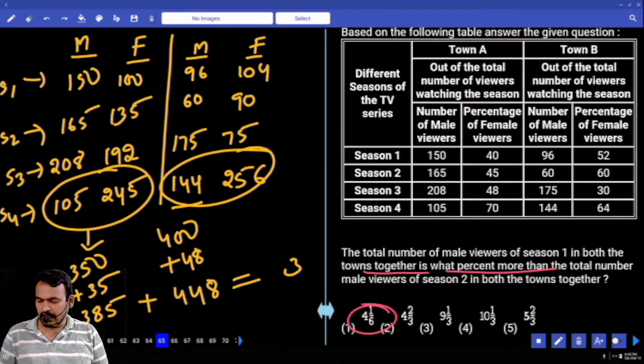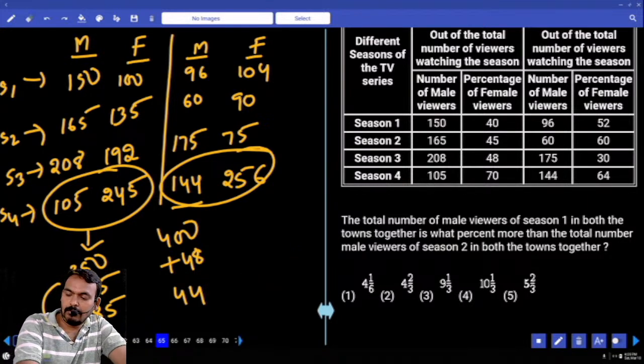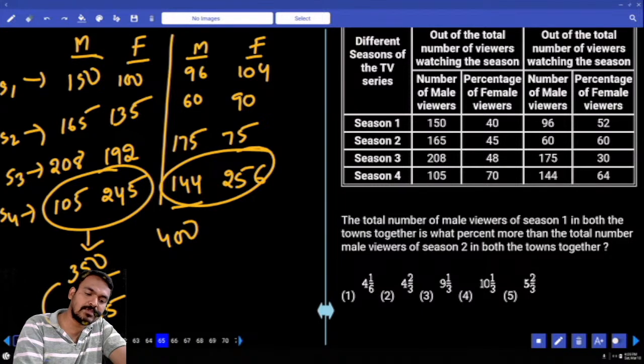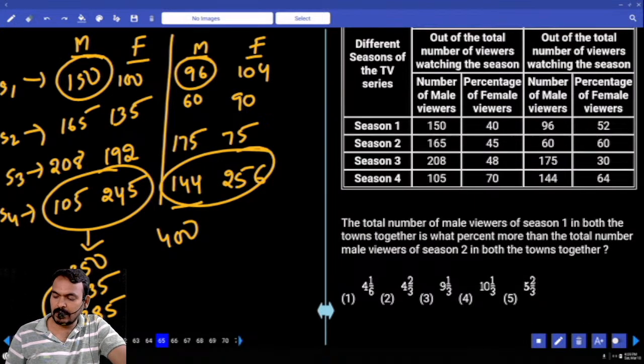Next 65. The total number of male viewers of season 1 in both the towns together is what percent more than the total number of male viewers of season 2 in both the towns together? Male of season 1. What is the male of season 1 in town A? 150. And male of town B? 96. 150 plus 96? 246.